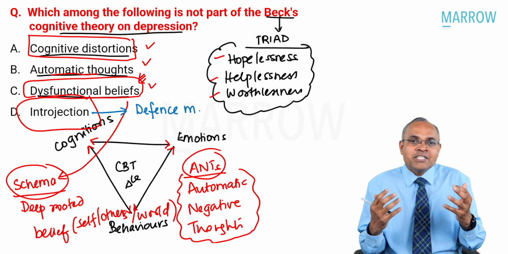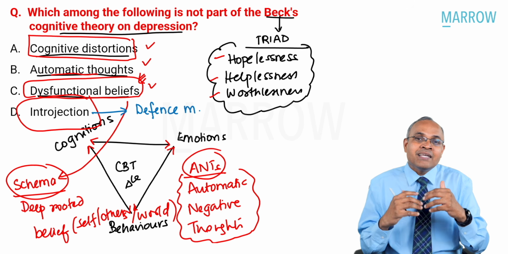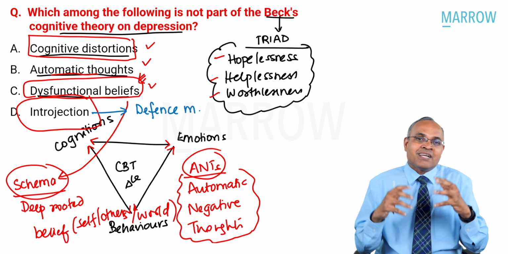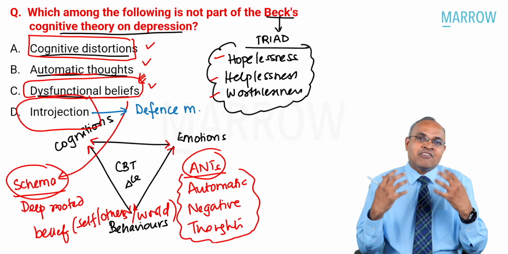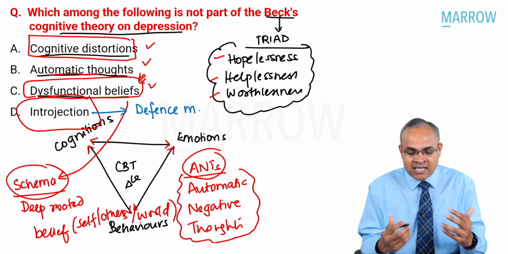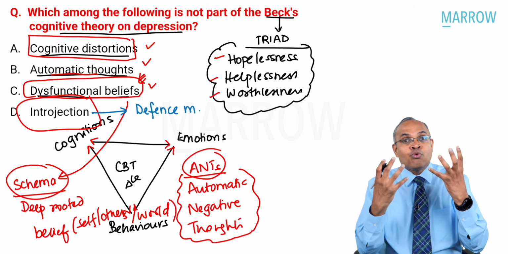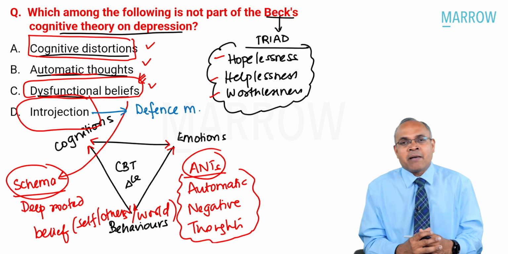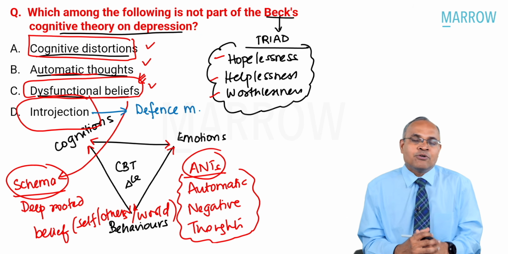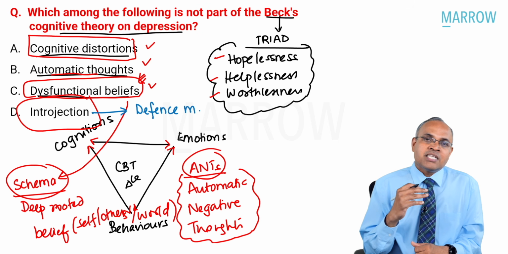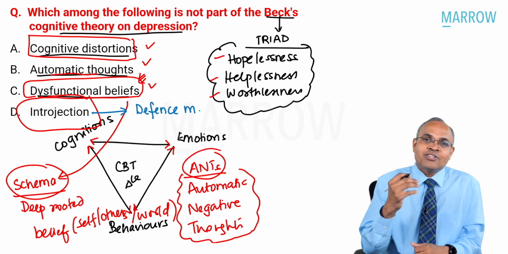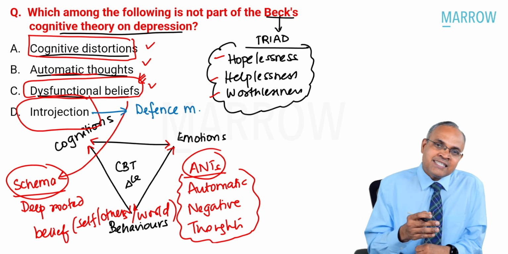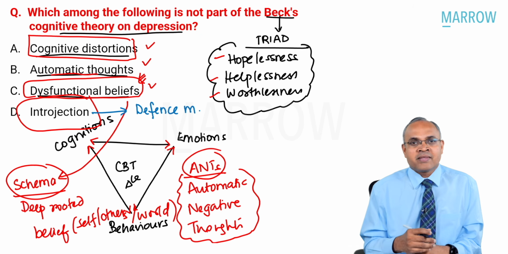But a person with depression can own it up and say, oh my God, I am killing him. Because of me only he's having fractures. I'm only responsible for it. And I beat myself, I scold myself, and I get guilty and feel depressed. That is what is called introjection, where you own up too many things onto yourself, which could be a defense, which could be happening subconsciously, and an unhealthy one leading to depression sometimes. So that is not part of cognitive theory. Introjection is a term used for a defense mechanism, and it is important for you to know. That's the right answer for this question. Let's move to the next question.